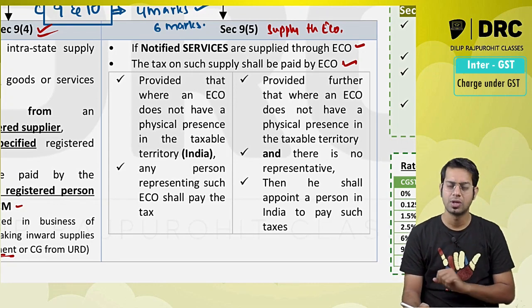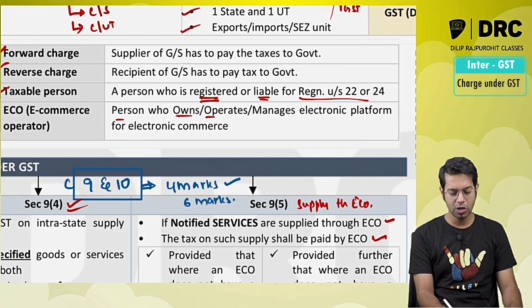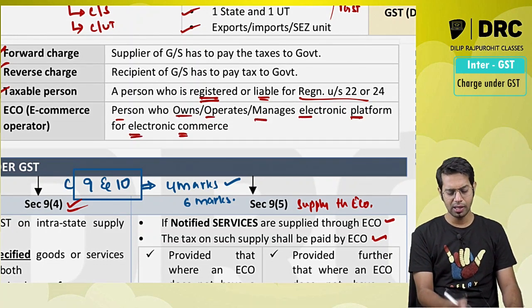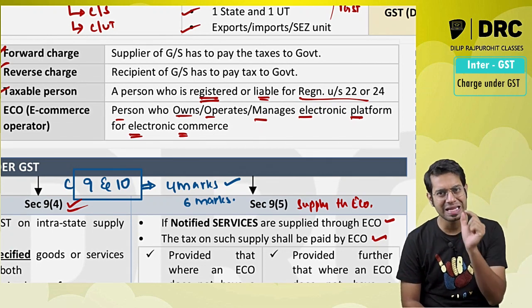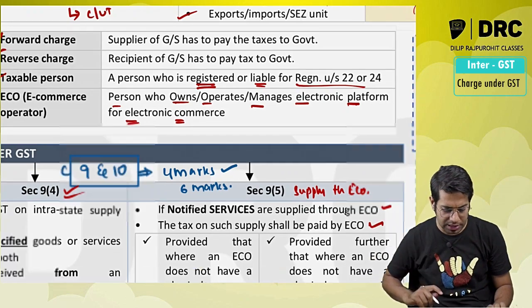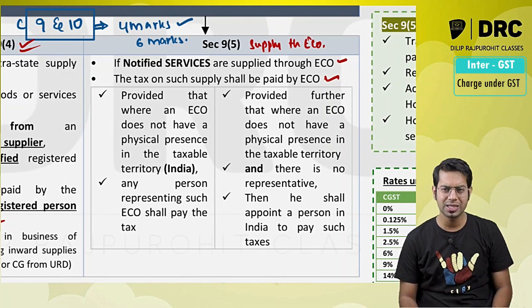Sir, what do you mean by e-commerce operator? E-commerce operator means a person who is owning, operating, managing an electronic platform for electronic commerce. If you are a person who is owning, operating, maintaining, managing an electronic platform for electronic commerce purpose, then you are called an e-commerce operator.